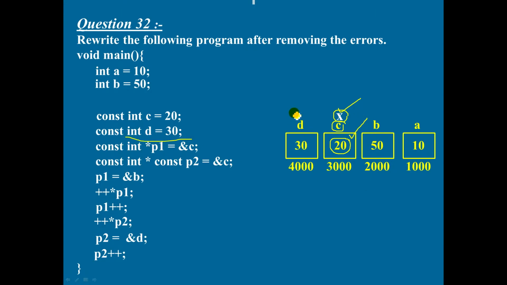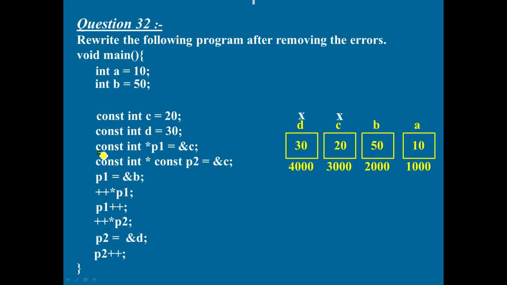Int D is equal to 30. Memory can be allocated like this. Again, while declaring the variable, before the data type name, if I use the keyword const, the meaning is D is a constant variable. That is, the value of D is a constant. Later, I am not supposed to change this value. If I try to change this value, it results in a syntax error. So let me put a star mark so that on seeing this star mark, I remember this quantity is a constant. Later, you should not change this value.